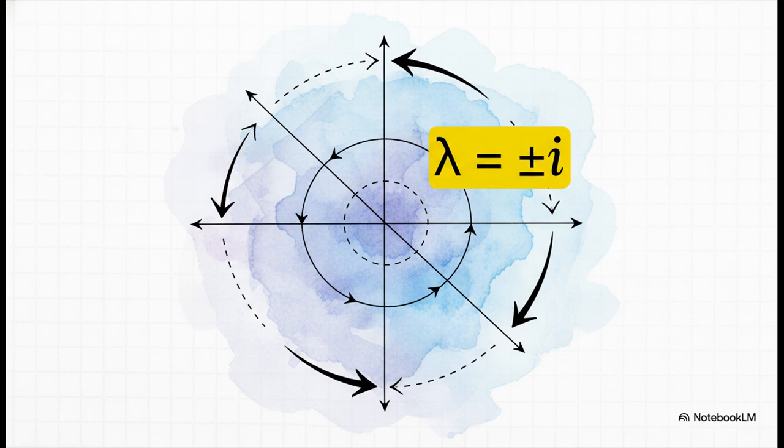Well, complex eigenvalues almost always correspond to a rotation. And think about it, it makes perfect sense. If a matrix's whole job is to rotate every vector, then no real vector, other than 0, is ever going to end up pointing in the same direction it started. It makes perfect sense that there are no real eigenvectors.